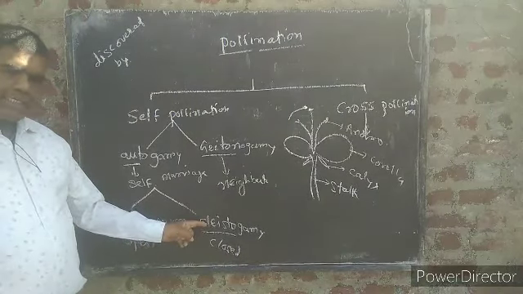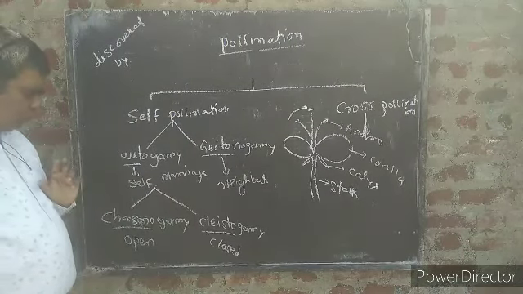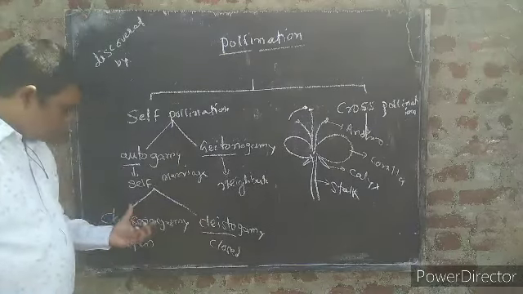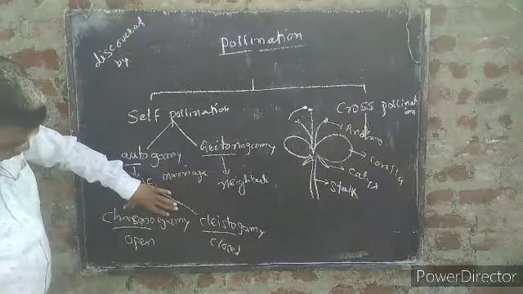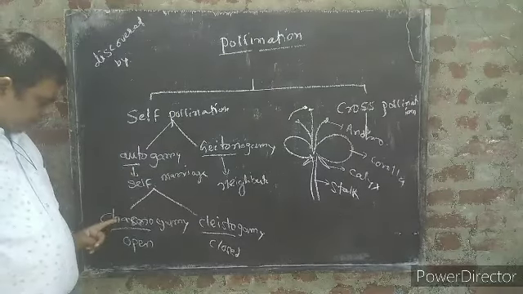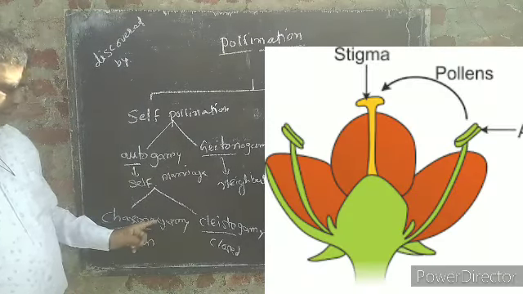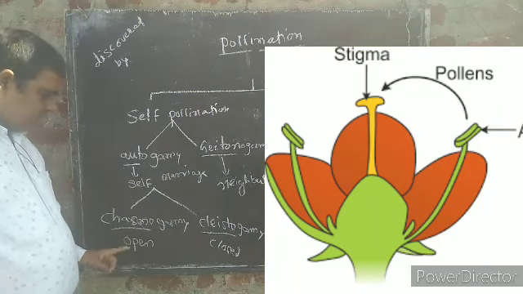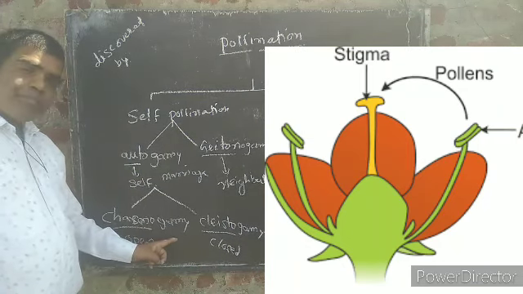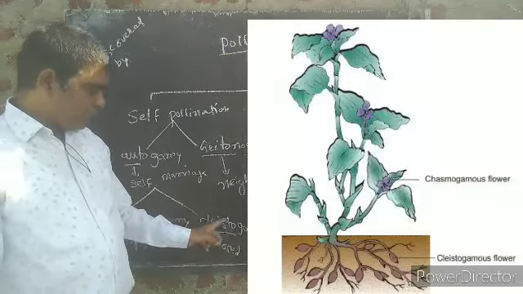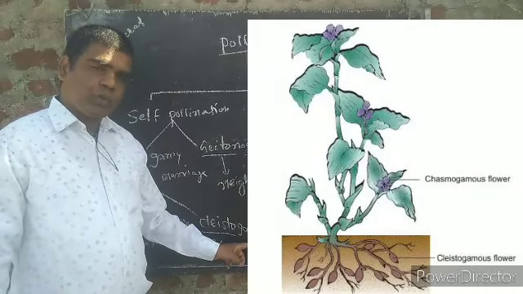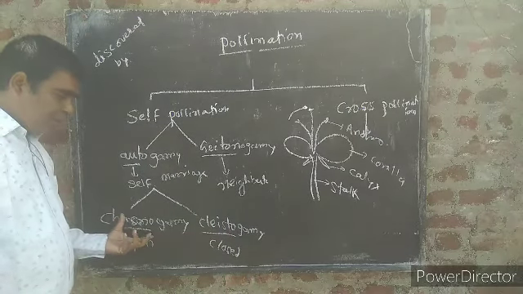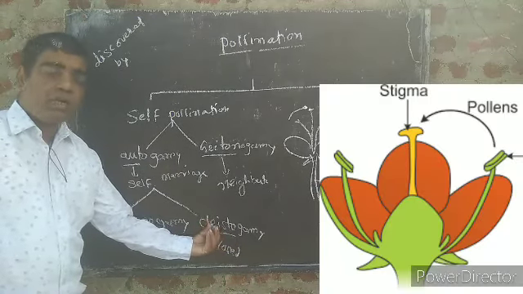Now you can observe that autogamy is further divided into two types, chasmogamy and cleistogamy. Now the question arises, what is meant by chasmogamy and cleistogamy? Each word is formed by two words. Chasmogamy means open marriage, and cleistogamy means closed. Here you can observe that in one the flowers are open and in the other the flowers are closed.